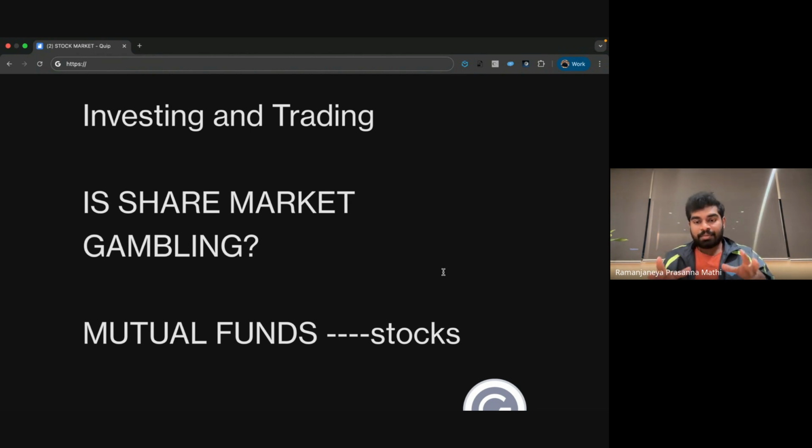Whereas trading, I will buy 1 lakh of shares today. I am buying huge capital, right? The amount will increase within a short time or decrease. And once the amount increases, I will sell those shares within the day itself. Short term, very short term, and only for profits on the same day. That is called trading. So there is a difference between investing and trading. And there are also futures and options, which are very, very risky. And investing, once you invest in a stake, you can take the money back once the share gives you profit. That is investing. From this, I got one question: is the stock market, share market, gambling?